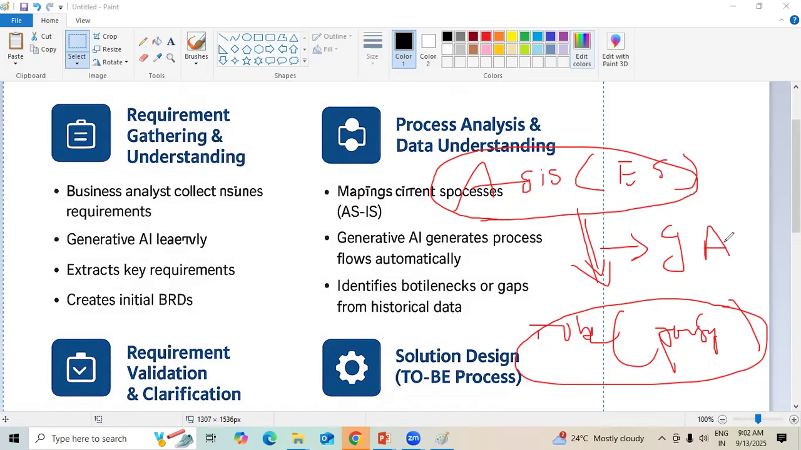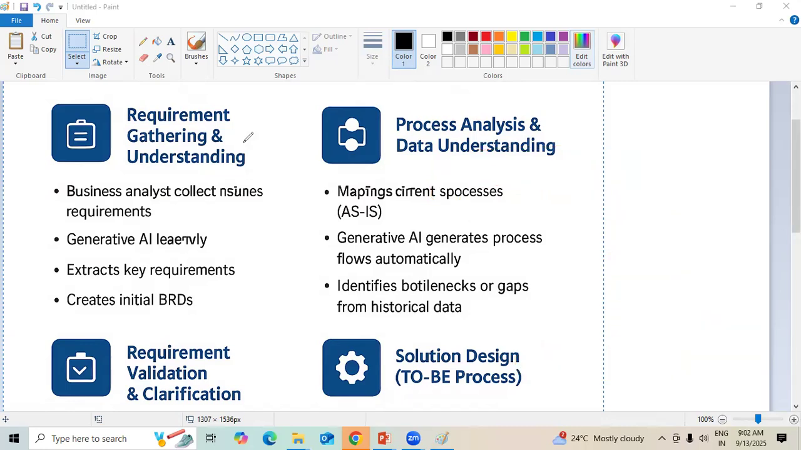Next, we can identify the bottlenecks and the gaps, based upon the two different systems that we have taken, or the data we have taken from the as-is and to-be systems. The gaps can be functional, non-functional, or security related. Identifying the bottlenecks or gaps based upon the historical data that we have presented to generative AI can be done using generative AI by a business analyst, as far as process analysis and data understanding are concerned.